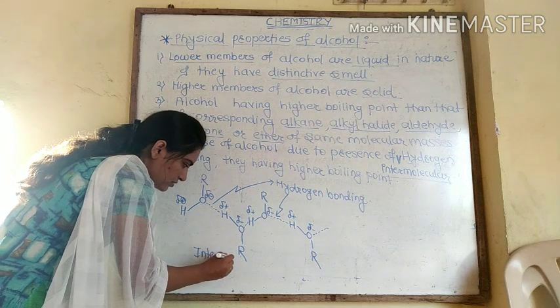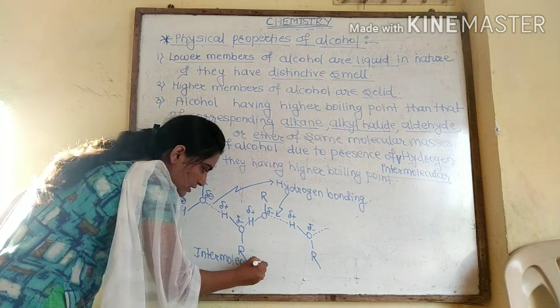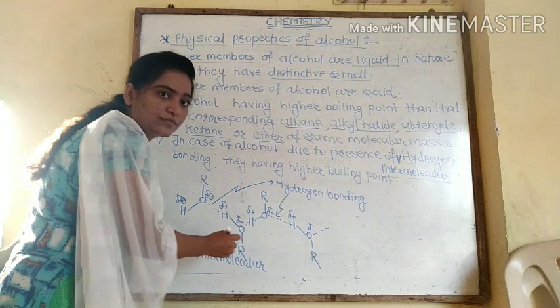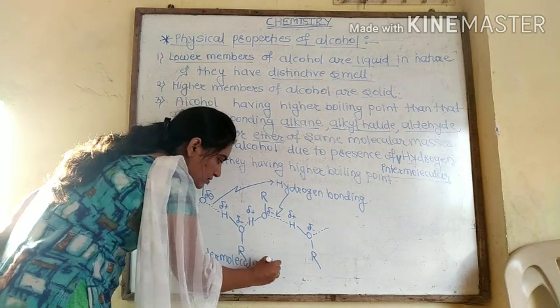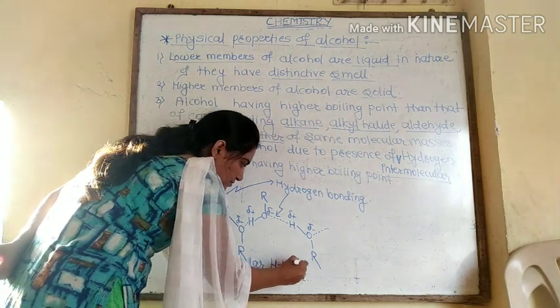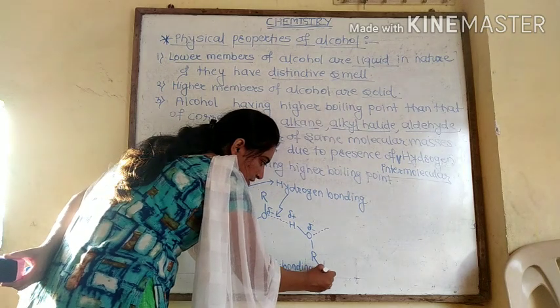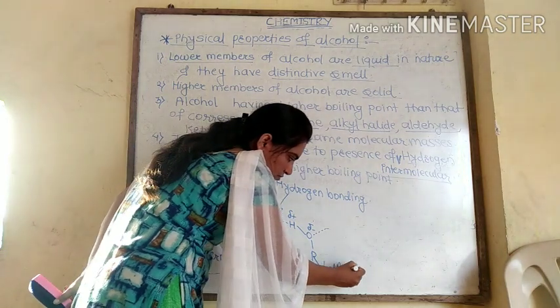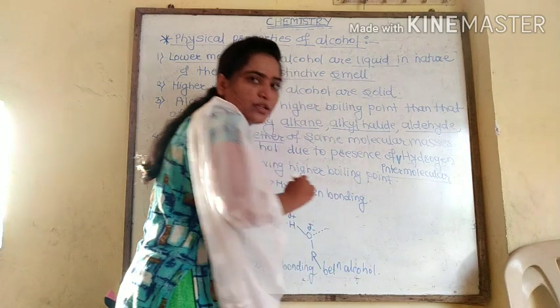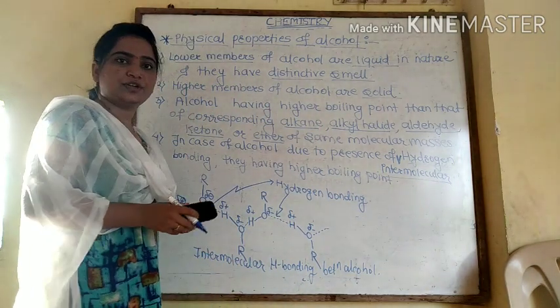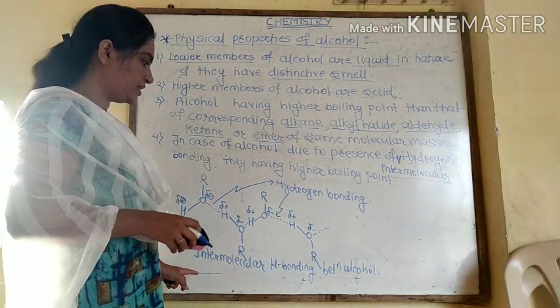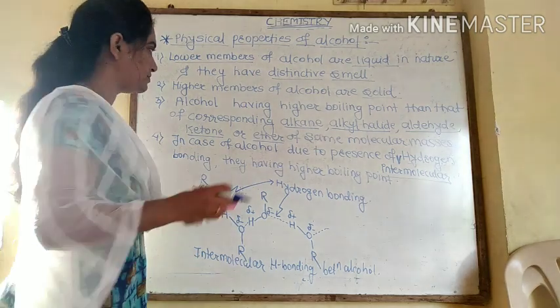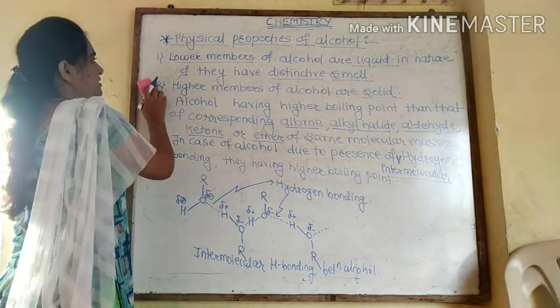intermolecular hydrogen bonding between alcohol. Intermolecular hydrogen bonding between alcohol. Understand this concept? Okay. Now next property is